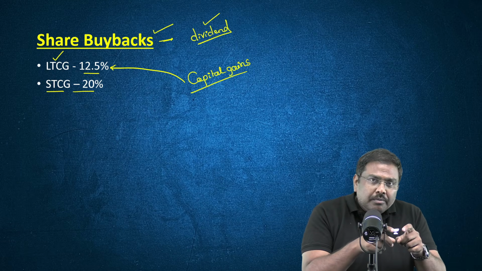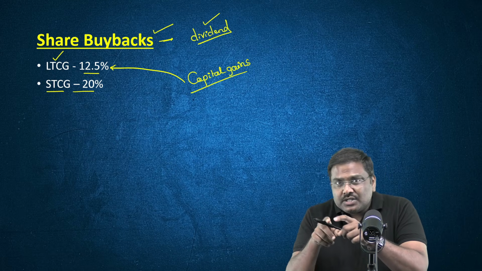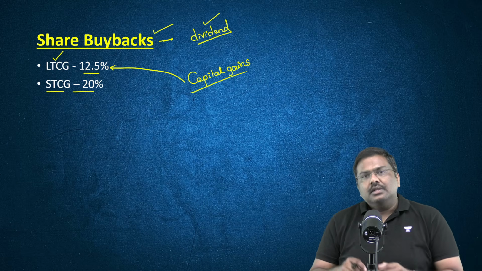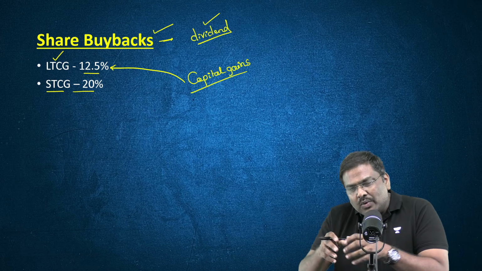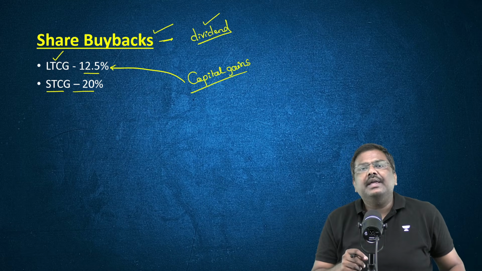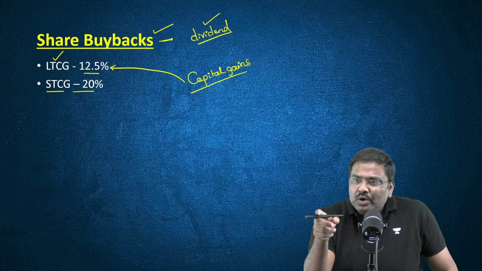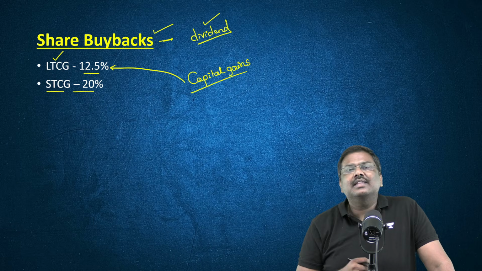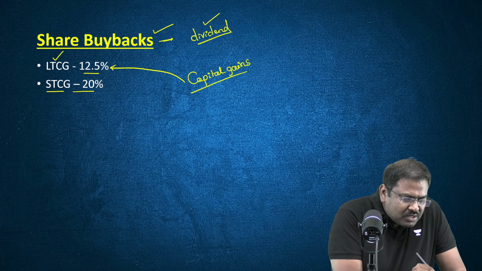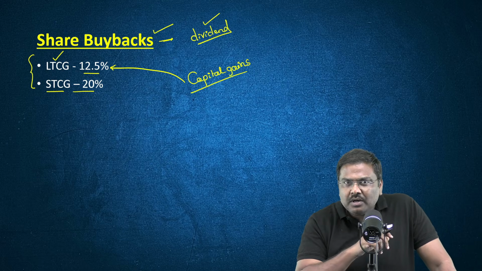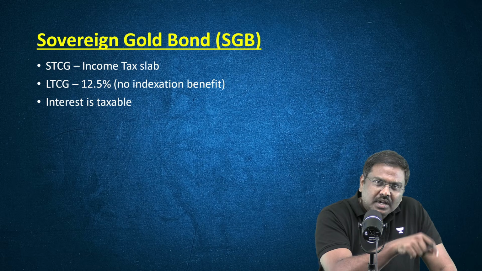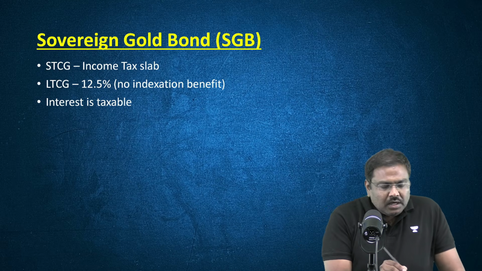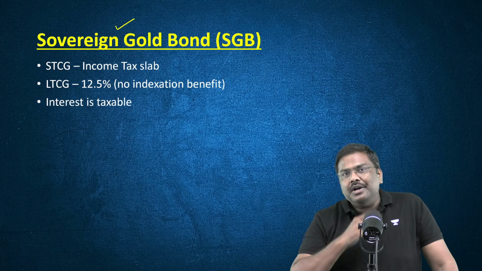Now, because you're calculating the taxes on the gains, the investor or shareholder who has sold the shares to the company is paying taxes only on the gains rather than the complete amount of the earnings. Right? So this is one more very important change that the government of India has brought in force starting yesterday. Third one, sovereign gold bond.